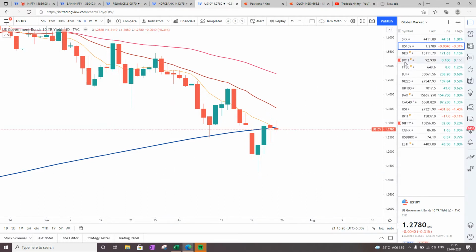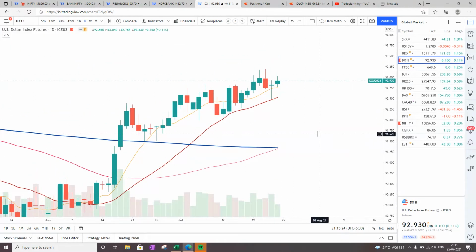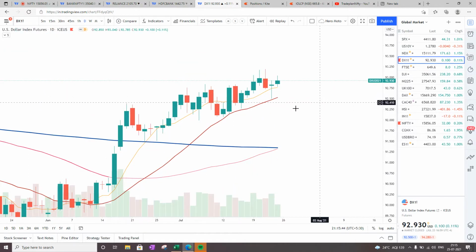But the problem we have is the US dollar index, and the US dollar index for the past many weeks is consistently consolidating, but on the upper side. And in the last week also, it continued its move in the up direction, and is now currently at 92.93. And on the daily chart, it is also showing an uptrend. So this is definitely not a good sign for an emerging market like India.